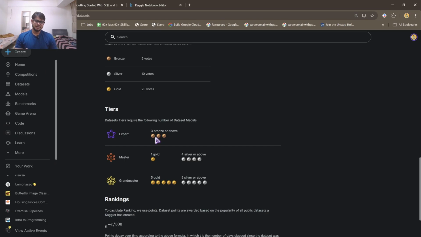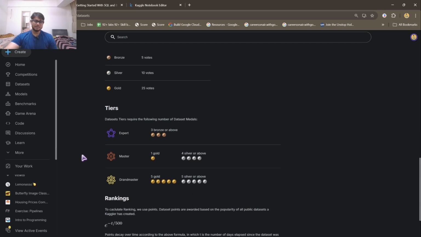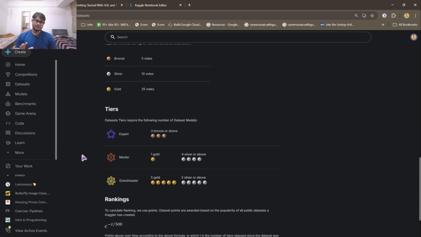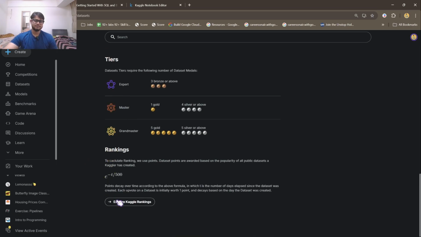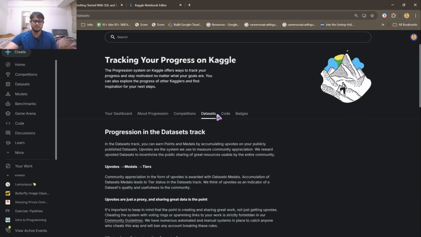For master, you need one dataset with more than 25 votes and 4 datasets with more than 10 votes. And to go to grandmaster, you have to have 5 datasets where you got more than 25 votes and 5 separate datasets where you have got more than 10 votes. And this is the decay formula of your rank going down. Again, it is a very slow formula, so you don't have to stress about that.